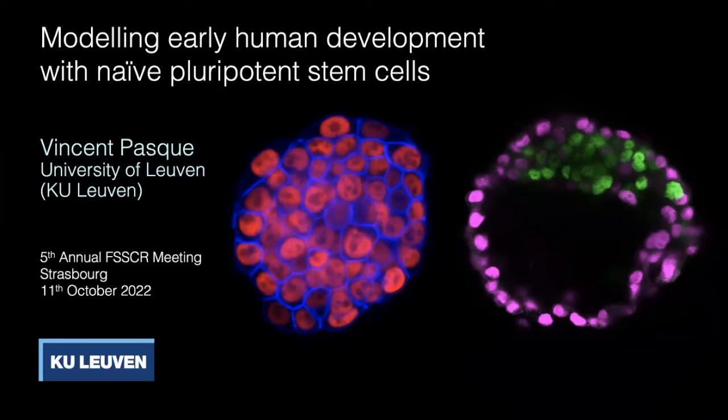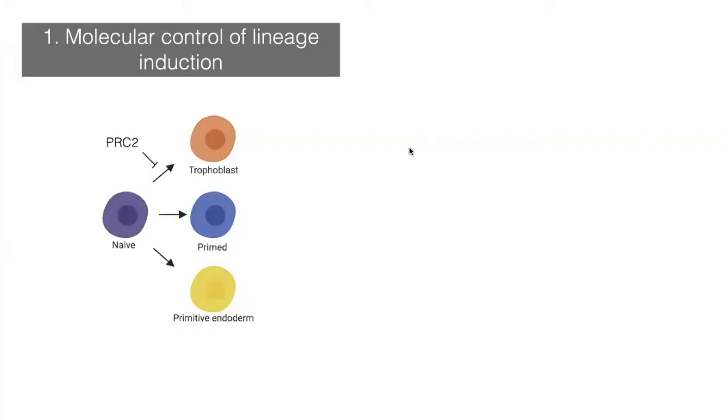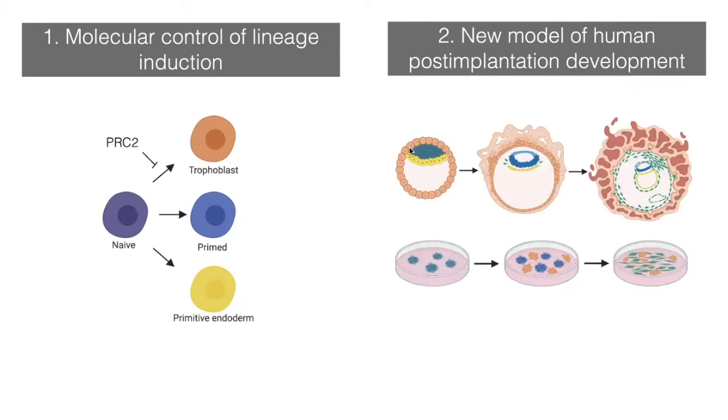I am really excited to be here and share some of the work that we have done. Our lab is interested in early human development, pluripotency, and gene regulation. And today, in the first part, I'm going to tell you about the identification of a chromatin barrier that opposes induction of naive human pluripotent stem cells into alternative cell-fate lineages. And in the second part, I will tell you about a new model for human postimplantation development.